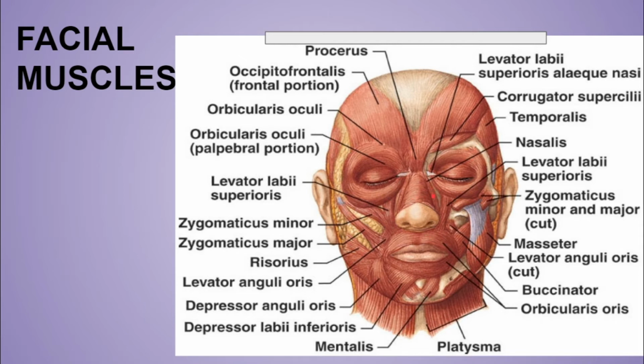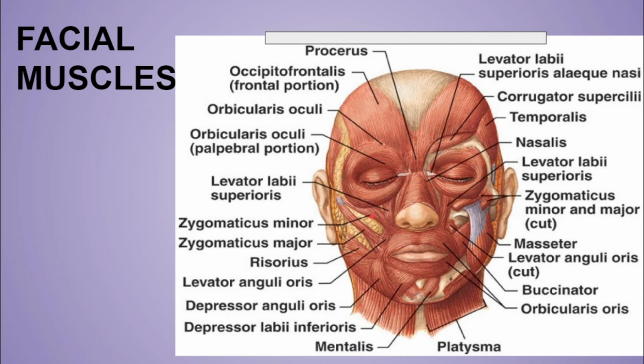This is over here. This lifts the upper lip and dilates the nostril. Now the zygomaticus major and the zygomaticus minor. Zygomaticus major pulls the angle of the mouth upward and laterally, as in smiling. While you are smiling, your zygomaticus major is working, and the zygomaticus minor elevates the upper lip.